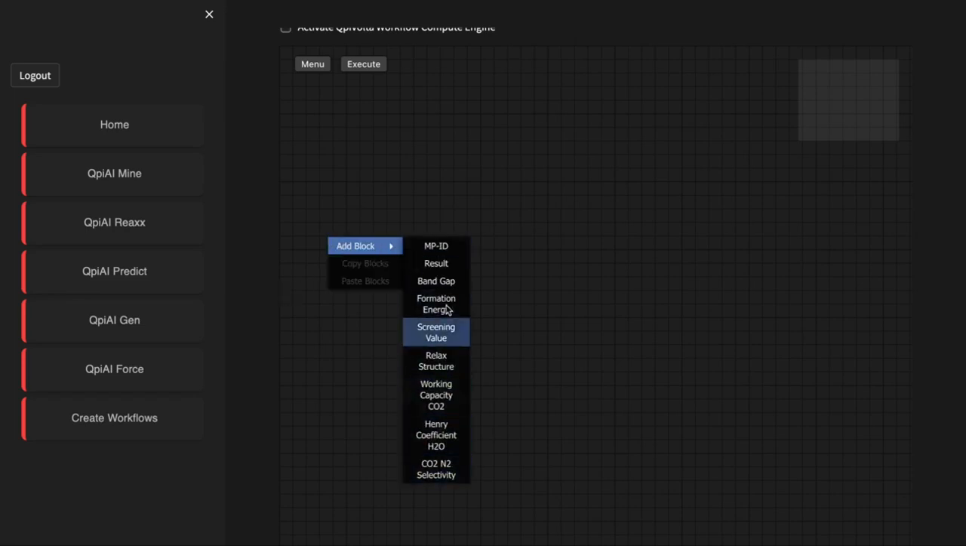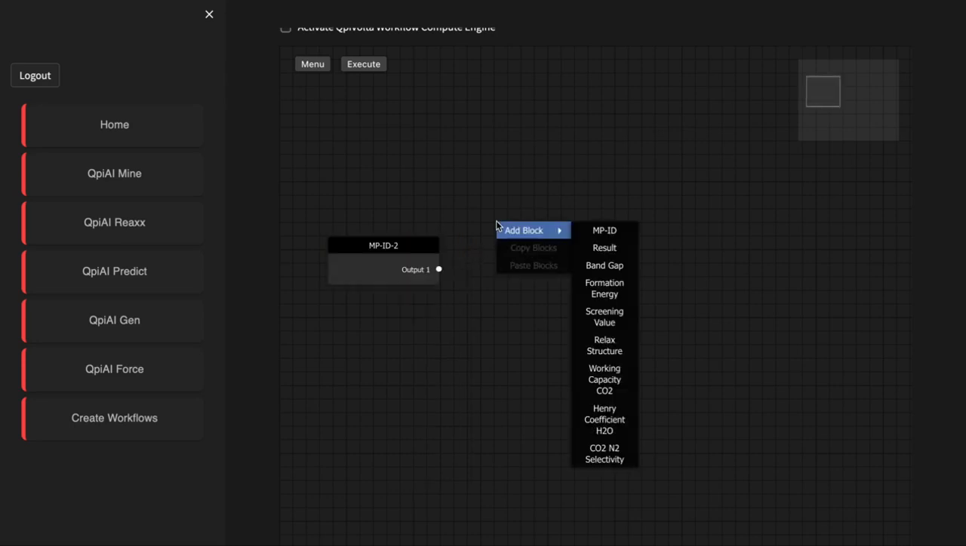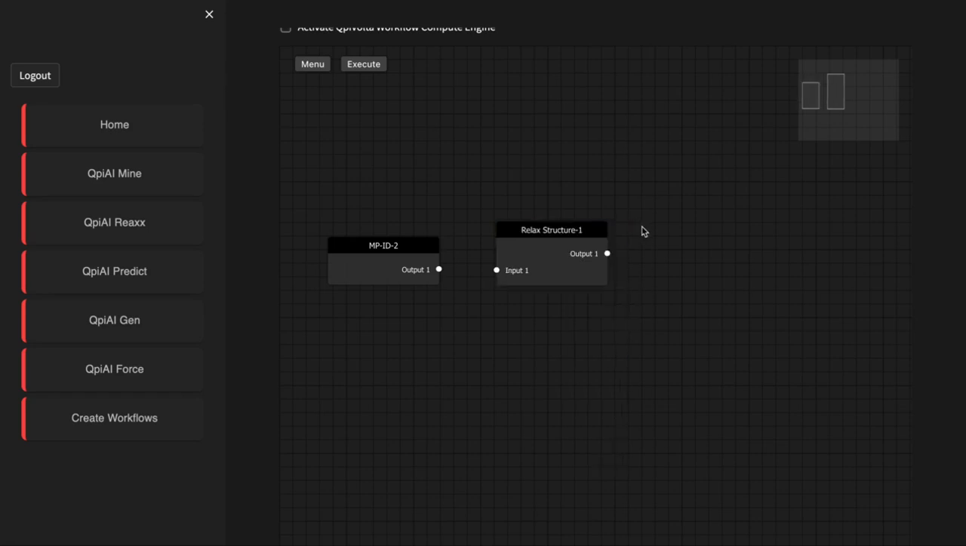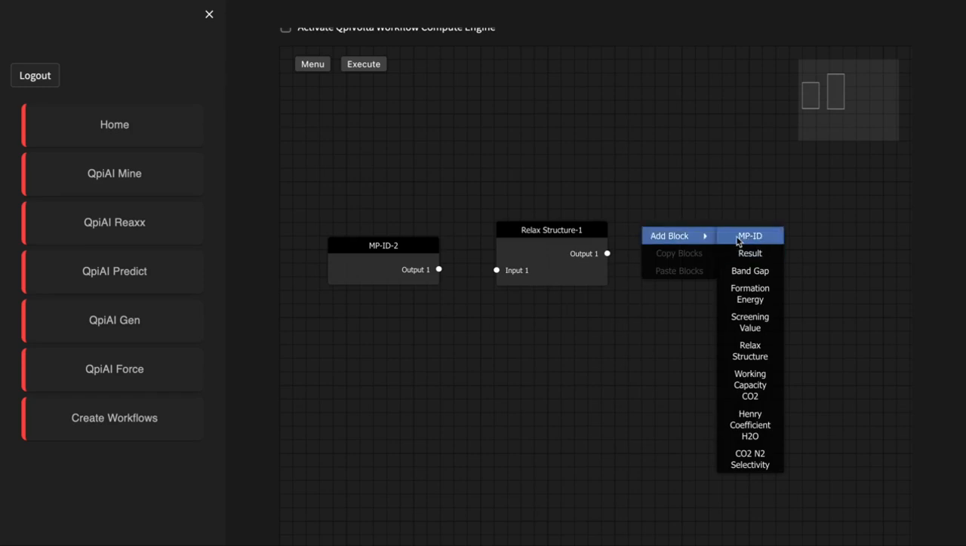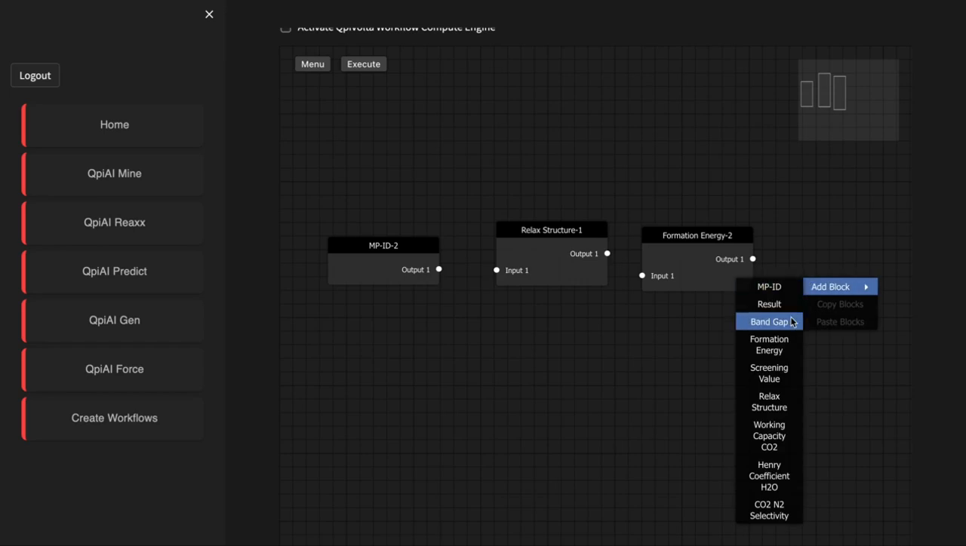Let's design a custom workflow to screen materials that are experimentally stable based on their formation energy. Select the module that loads the material IDs. Now, right-click and select another module to relax the structures for initial screening. Now, the third module will be the formation energy module used for optimization of these materials using Qpiai Force. Finally, right-click to select the module that will save all the outputs in a database.